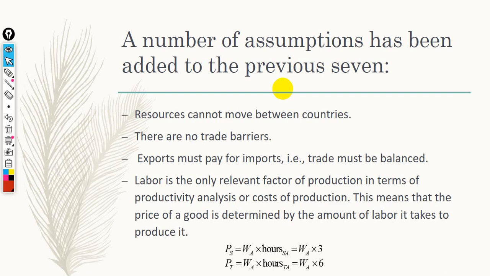Just to recap the 7 main assumptions. Number 1, we have 2 countries, each one of them produces 2 commodities. Number 2, rational behavior. Number 3, no money illusion. Number 4, perfect competition prevails in both markets.